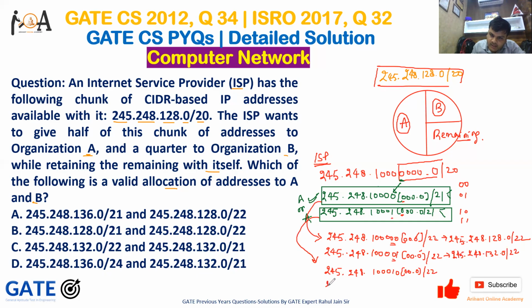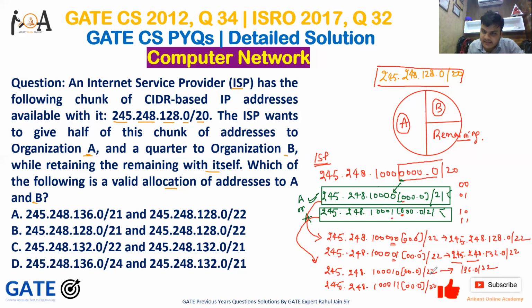00.0/22, or 245.248.1000001, and the next one is 1, and it is 00.0/22. So this part, 245.248, will remain common. If you convert this 8, it is nothing but 136.0/22.